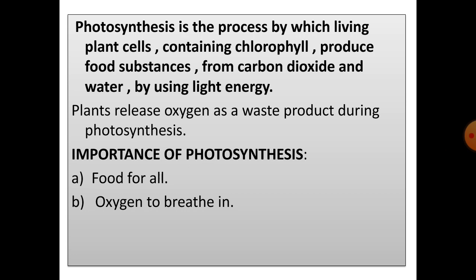Now, the question is, what is photosynthesis? Photosynthesis is the process by which living plant cells containing chlorophyll produce food substances from carbon dioxide and water by using light energy. The food substances are in the form of glucose and starch. Plants release oxygen as a waste product during this process.